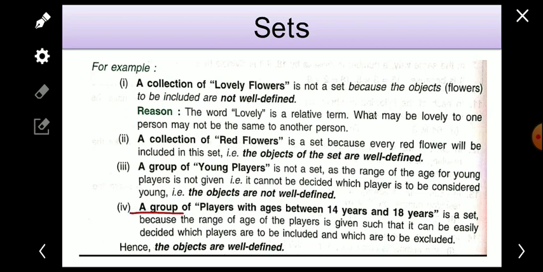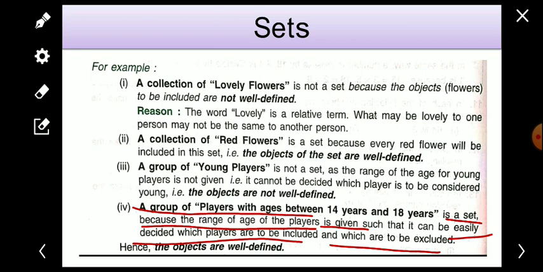Now, a group of players with ages between 14 years and 18 years. Here it is very clear that these are players with ages between 14 and 18 years. It means this group of players is a set, because the range of age of the players is given such that it can be easily decided which players are to be included and which are to be excluded.